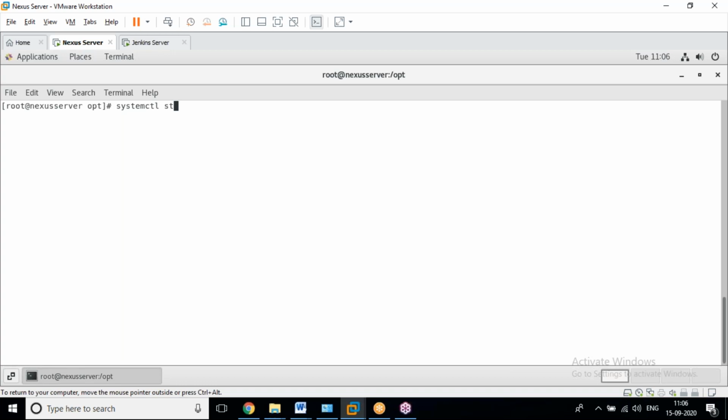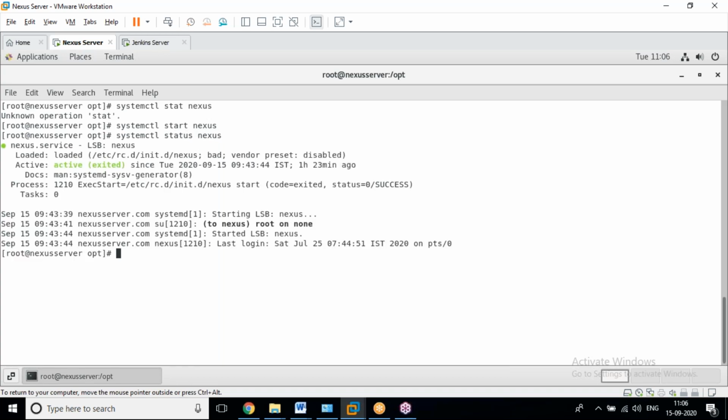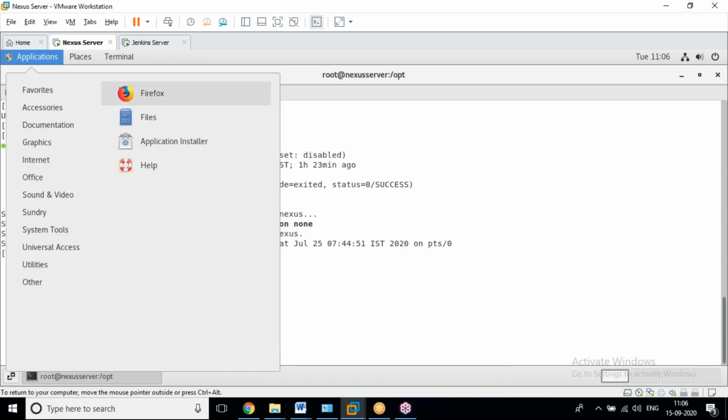Systemctl start Nexus. Nexus is up and running.